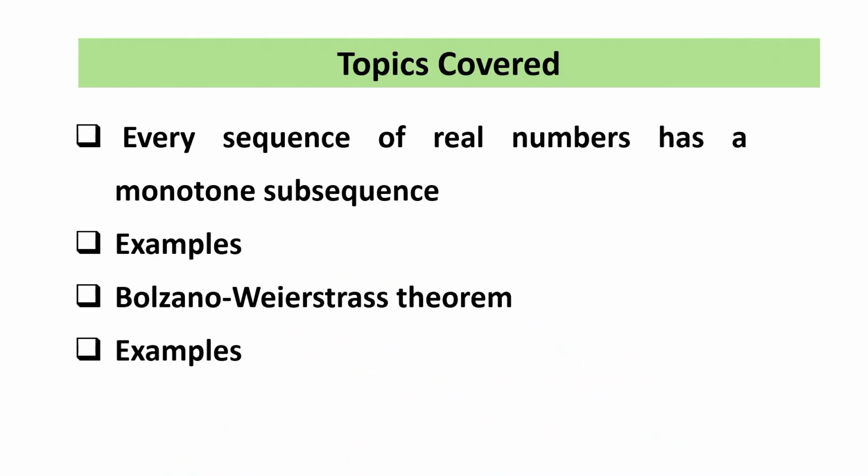So in this lecture we will cover that every sequence of real numbers has a monotone subsequence, some examples of those, and then the Bolzano-Weierstrass theorem, and then examples. I will try to give you the analytical proof of those theorems, but if you do not understand due to the complexity of the analytic proof, then try to go through the examples. One by one, the examples will boost your confidence as well as your concepts regarding the Bolzano-Weierstrass theorem.